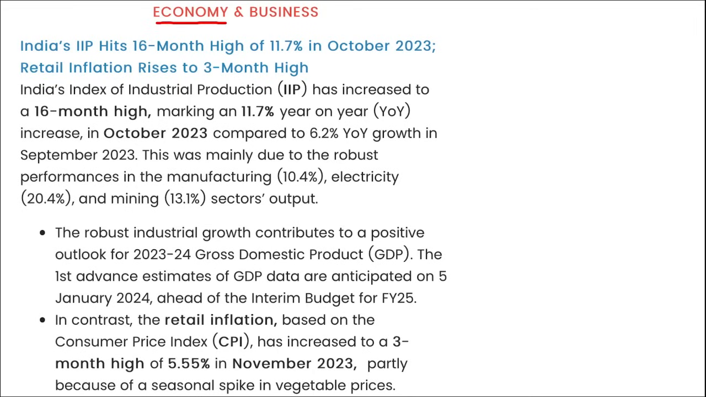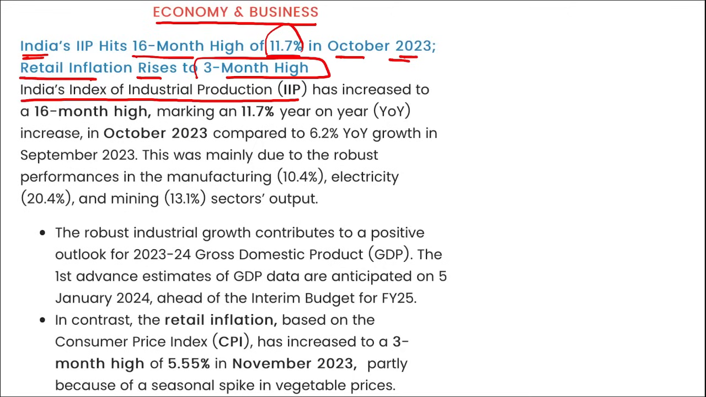Next is your economy and business. India's IIP, that is India's Index of Industrial Production, has hit a 16-month high of 11.7% in October 2023, and retail inflation rises to a 3-month high. I repeat, here you can see India's Index of Industrial Production.